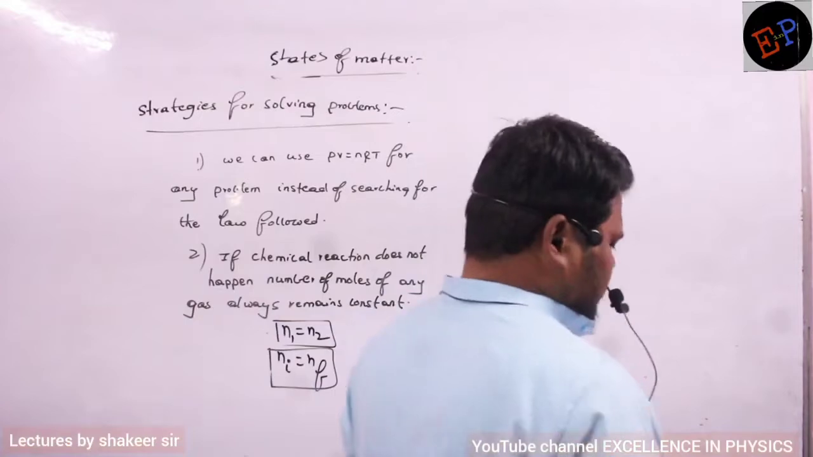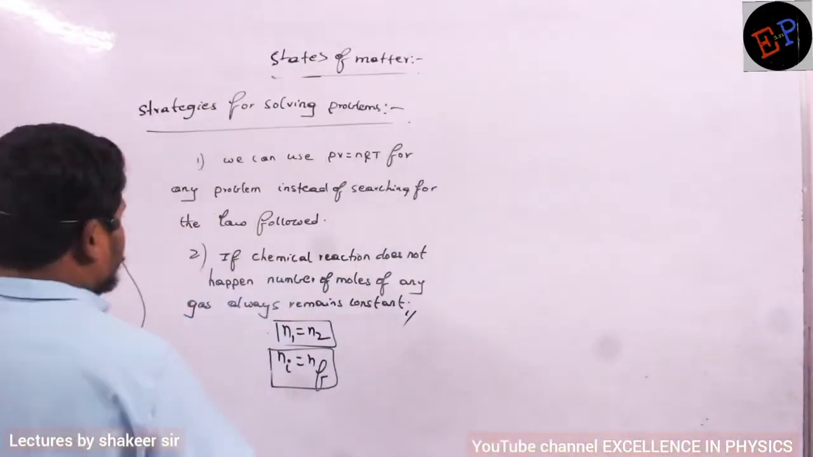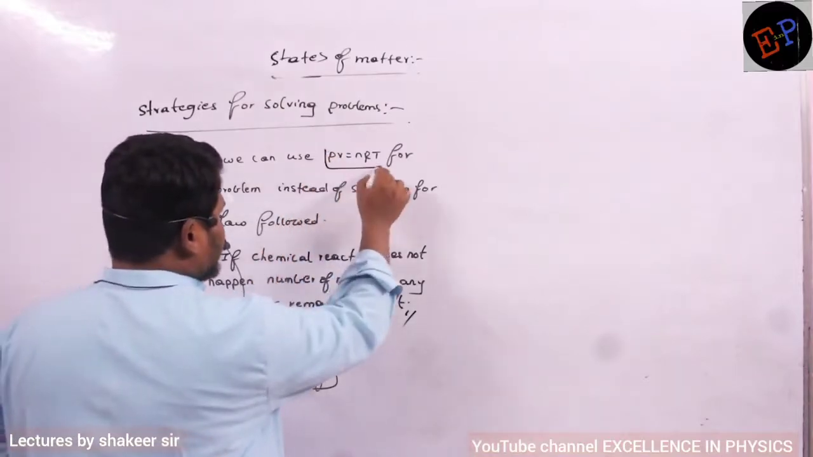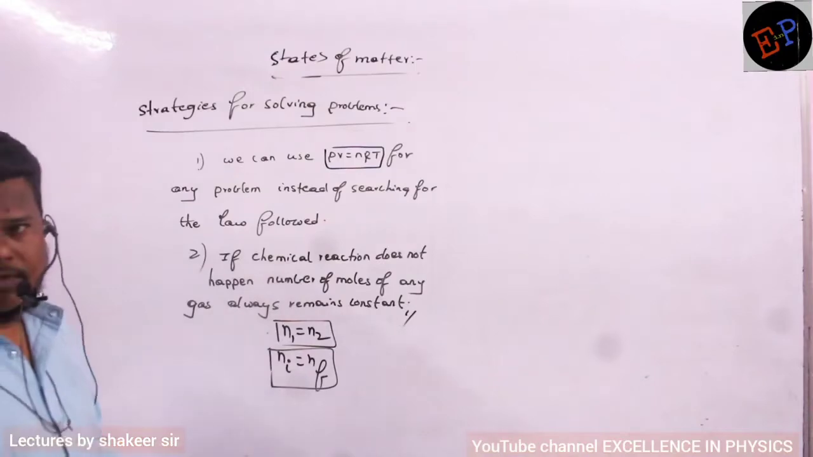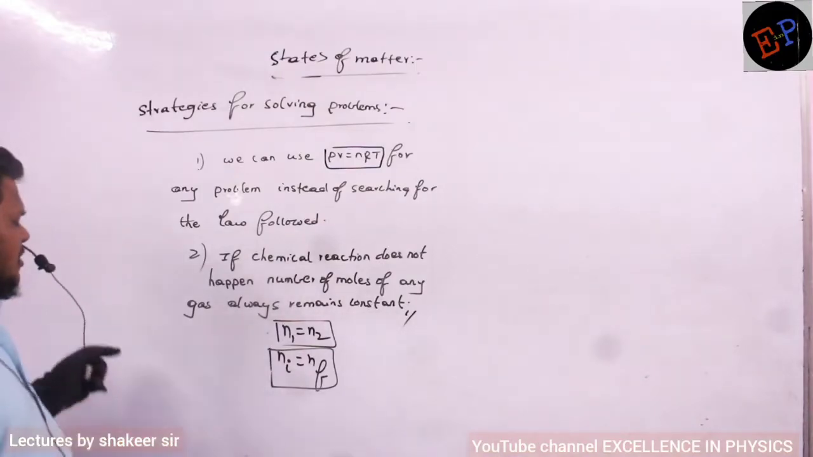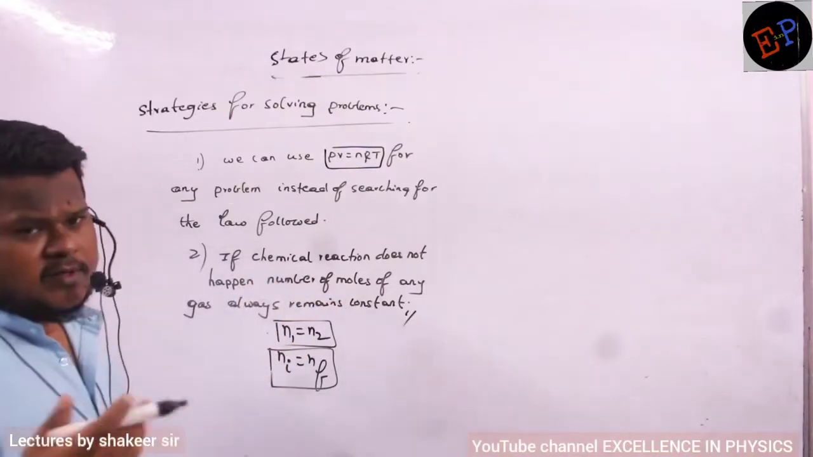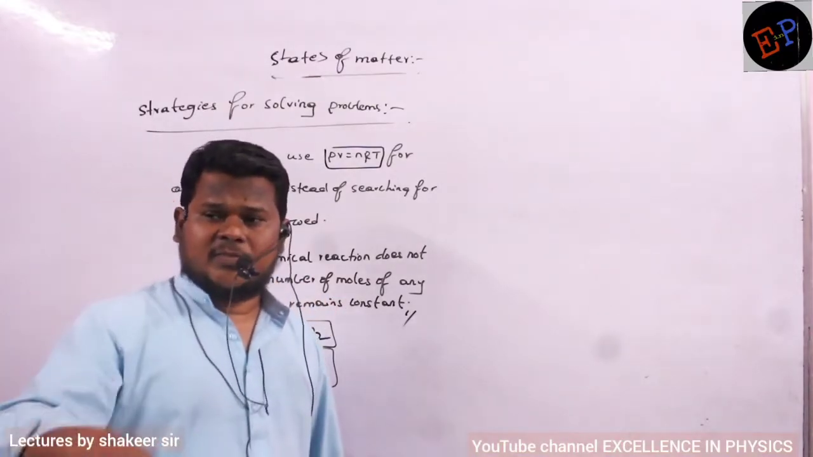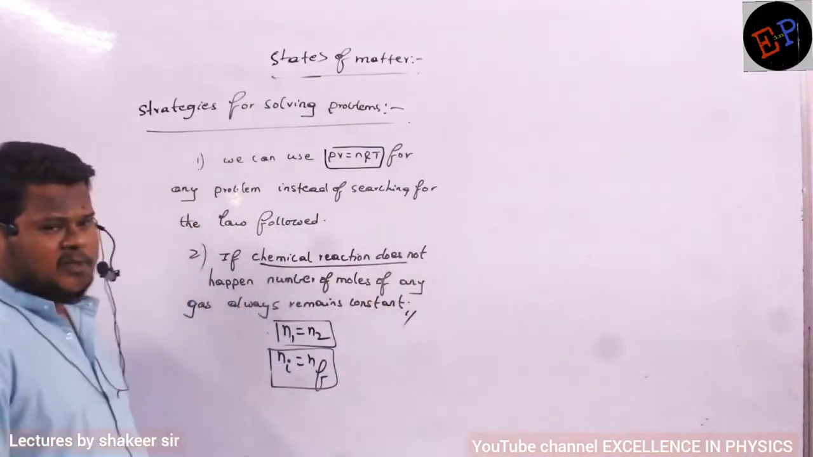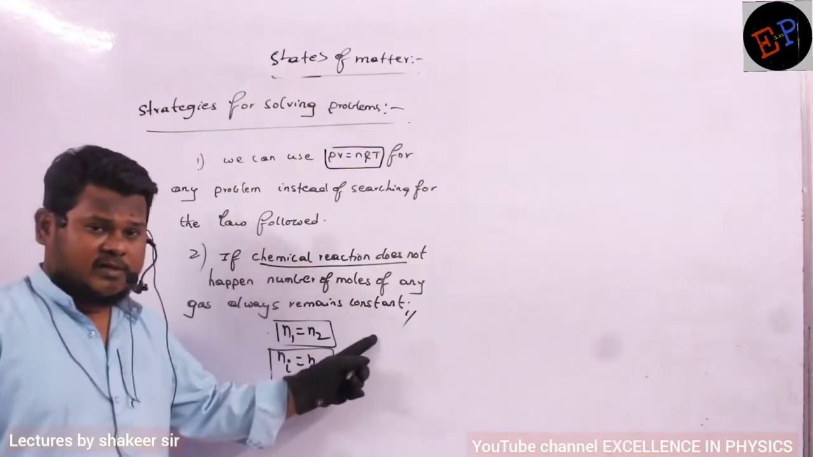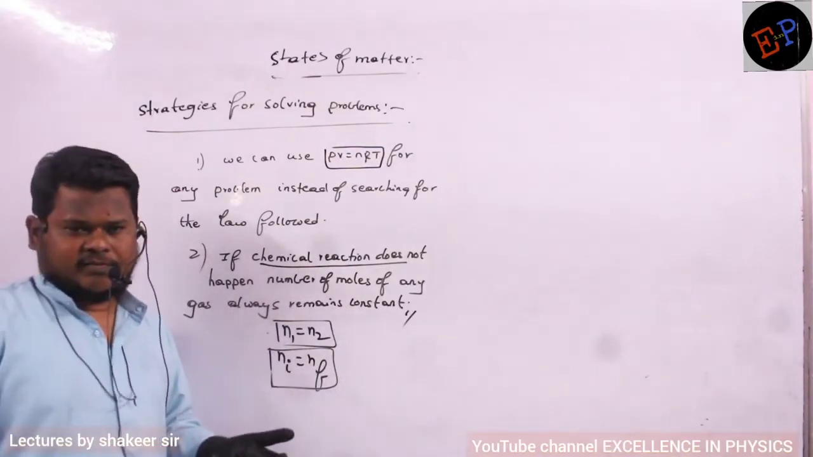So we are following some strategies for solving problems. The first strategy is that for any problem which is given directly, you can use PV is equal to nRT without searching for whether it is Charles' law, Boyle's law, or Avogadro's law. And the second condition is that if you are mixing gases, removing some gases, heating the gases, or compressing the gas, whatever you do, a chemical reaction should not happen. If chemical reactions don't take place, the number of moles of any gas always remains constant.